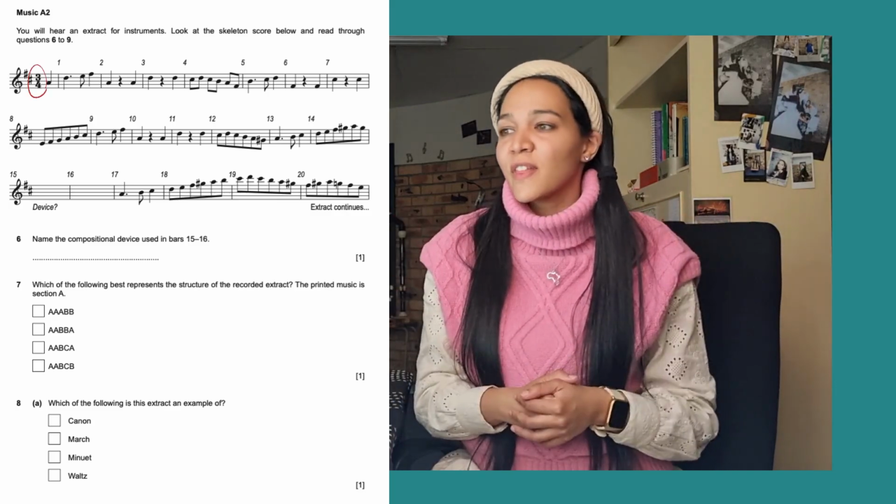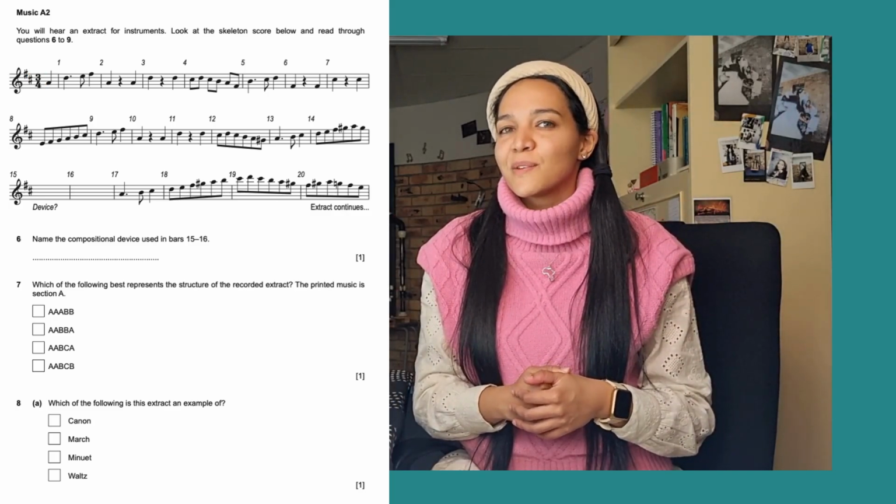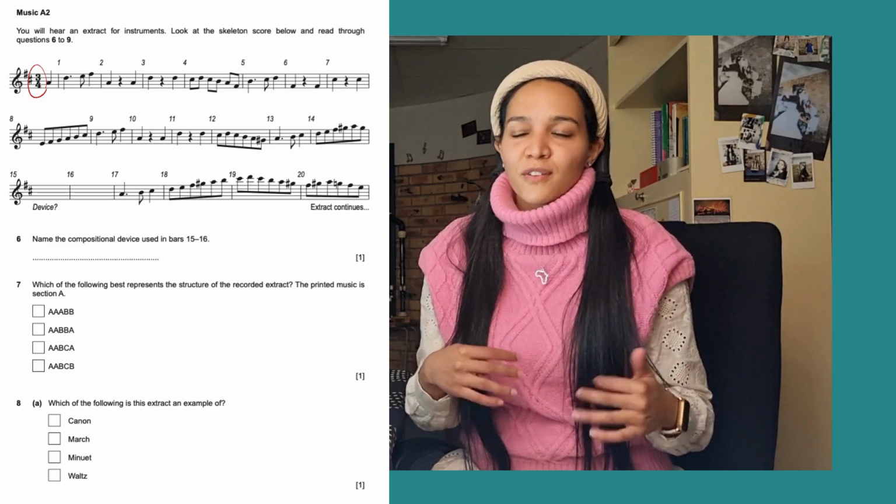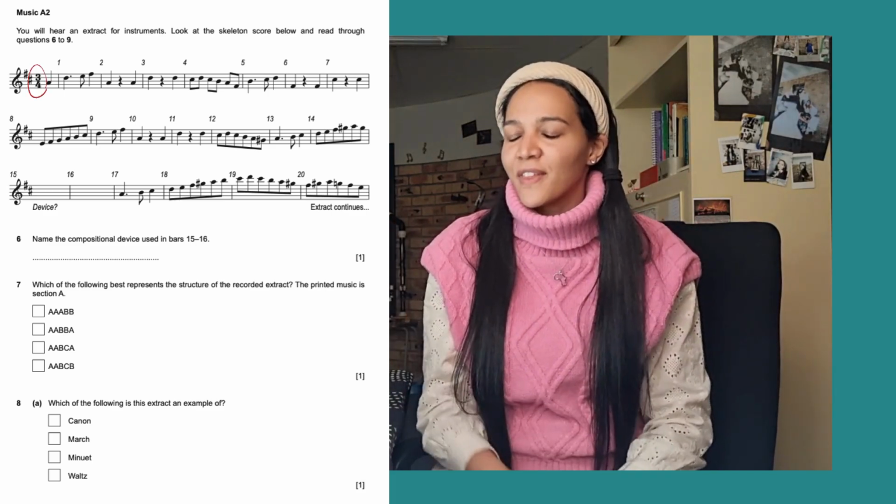We just have to listen out for that, and we have to sort of know what distinguishes a minuet from a waltz, and then what are canon-like features and what are not. So we have to keep an ear out for that.